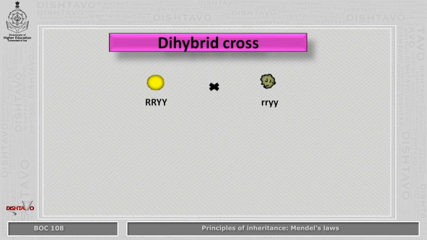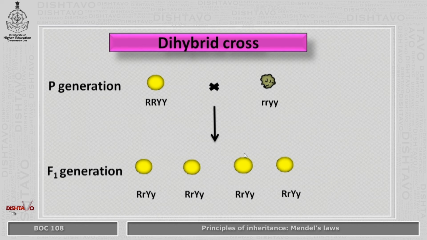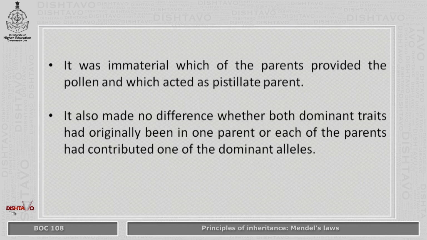A cross was carried out between round and yellow seeds with wrinkled and green seeds. In the F1 generation, all the offspring produced round and yellow colored seeds. So it was immaterial which of the parents provided the pollen and which acted as the pistillate parent. It also made no difference whether both dominant traits had originally been in one parent or each of the parents had contributed one of the dominant alleles.